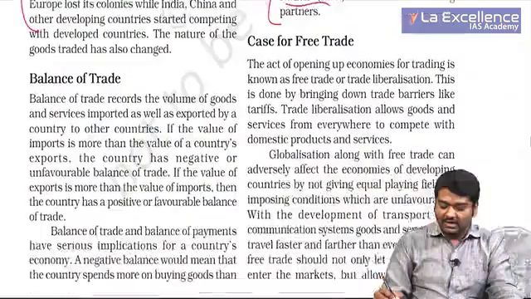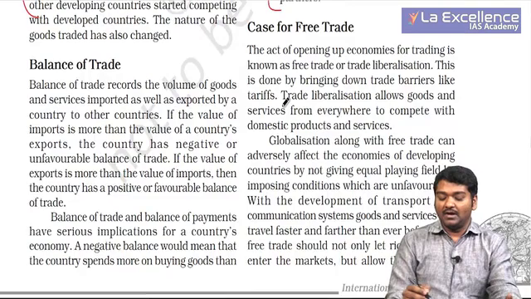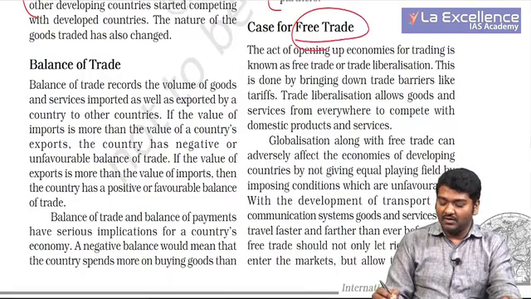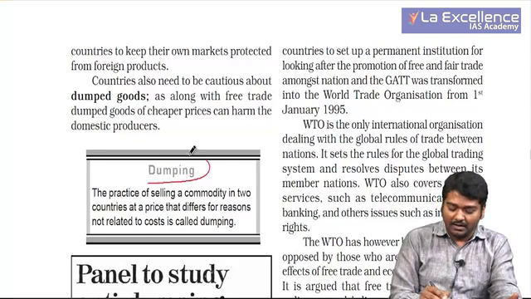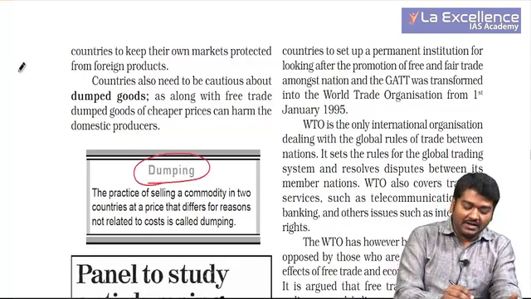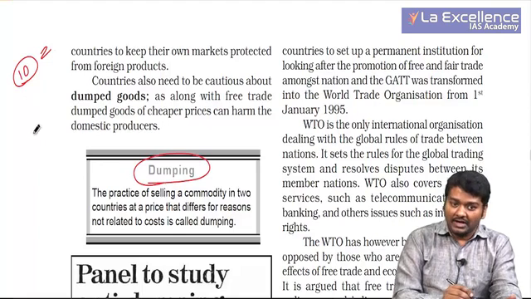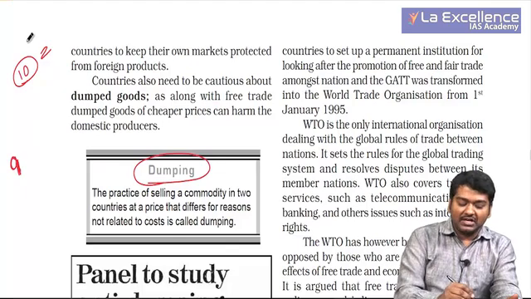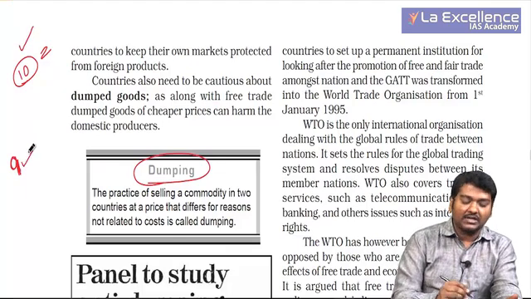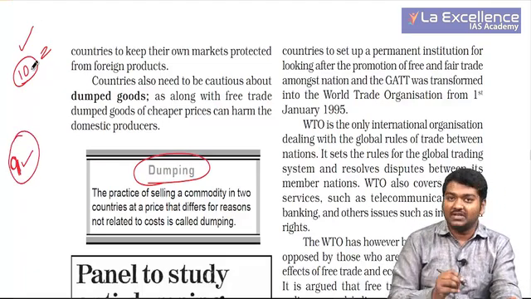Then you need to talk about the case for free trade. Globalization's main aim is to ensure or achieve free trade throughout the world. Then whenever globalization takes place, one of the major problems is dumping. What is the meaning of it? Let me take in China, the product is sold at 10 rupees. Now, when the same product has to be sold in India, let me take the product cost in India is 9 rupees. So Chinese product is 10 rupees, Indian goods are 9 rupees. Which one will you purchase? You will obviously purchase Indian goods over Chinese goods.